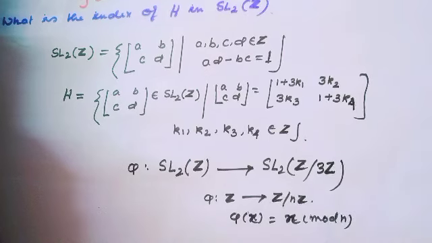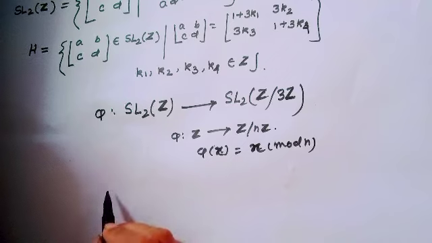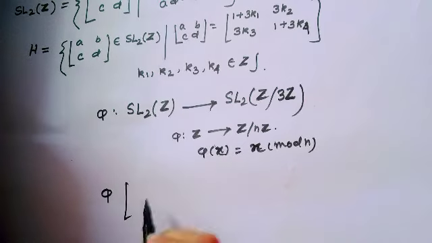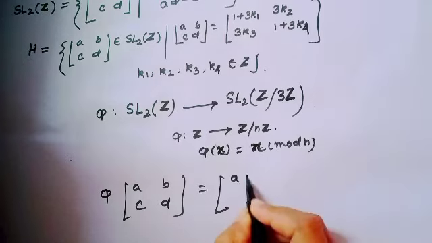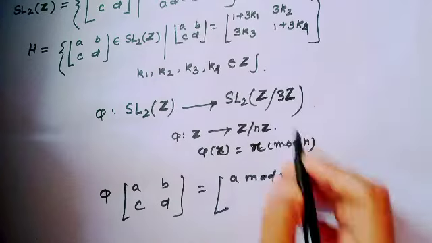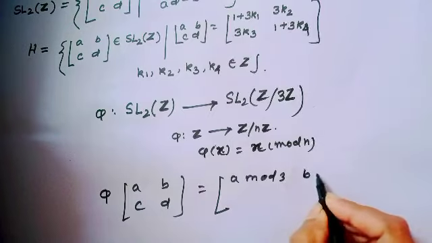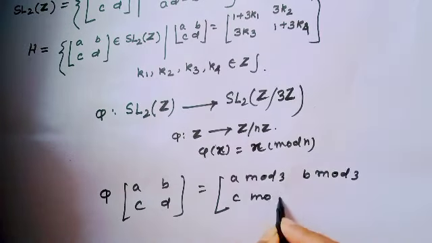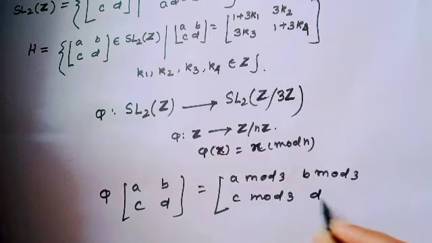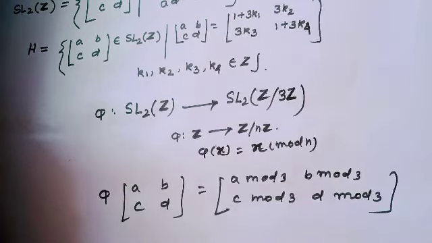Just remember. Here similarly I will define phi of A, B, C, D equal to A modulo 3, B modulo 3, C mod 3 and D mod 3, because here n equals 3. Are you getting? Well.